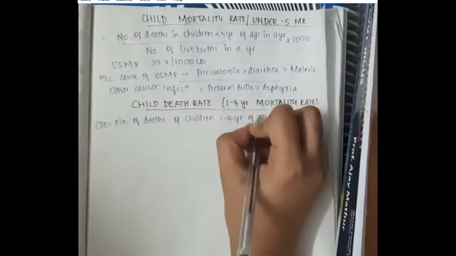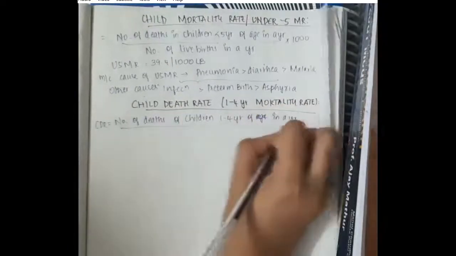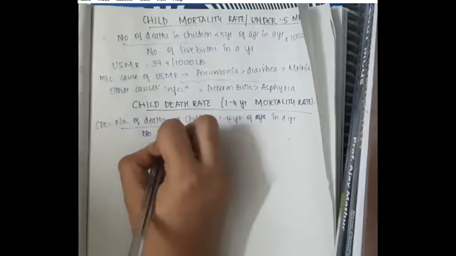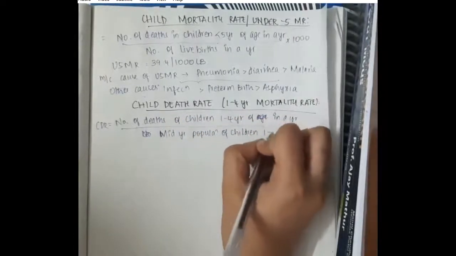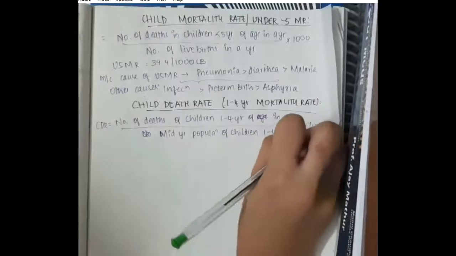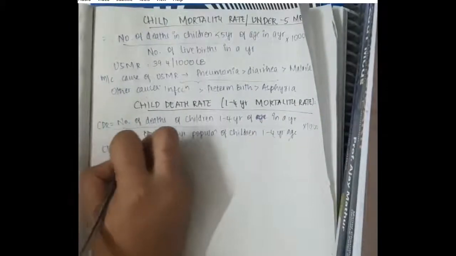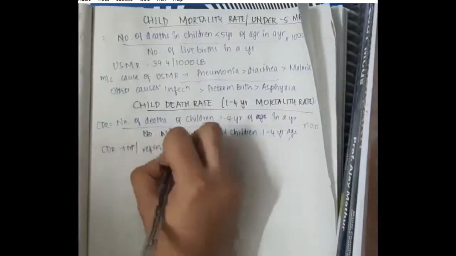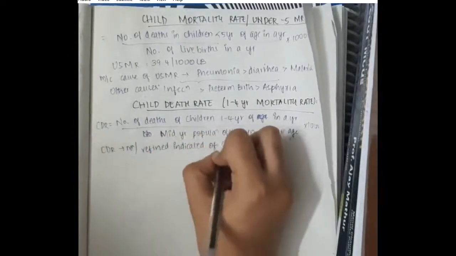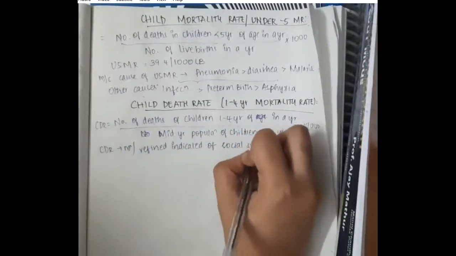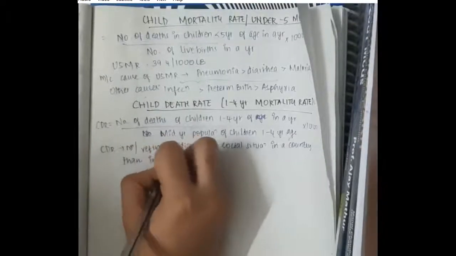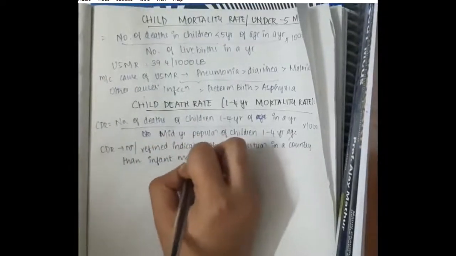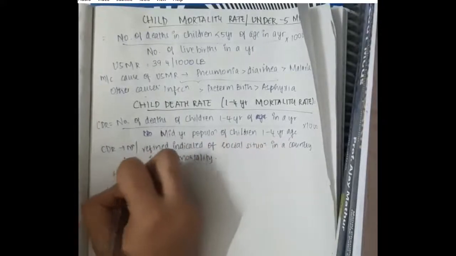So child death rate is the number of deaths of children from 1 to 4 years of age in a year by mid-year population of children between 1 to 4 years of age in 2000. Child death rate is the most refined indicator of social situation in a country than infant mortality rate. This is the best indicator, in fact, for social situation of a country.